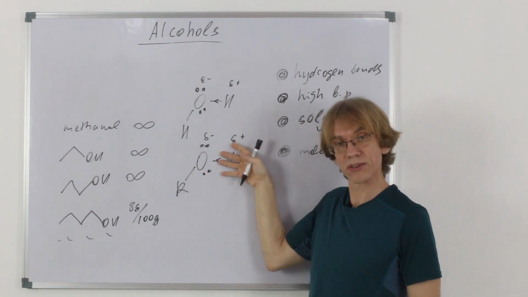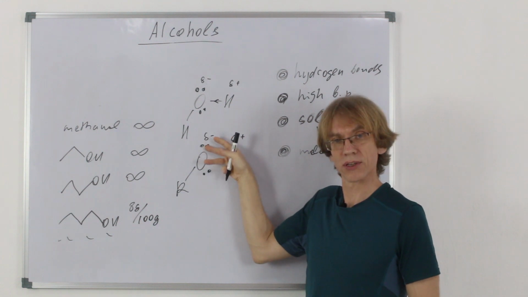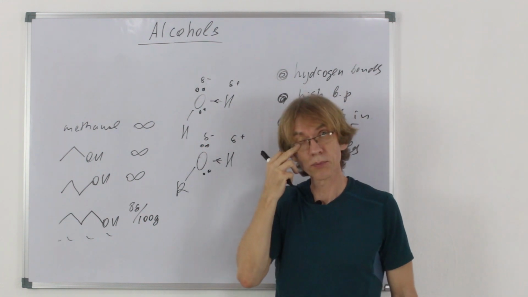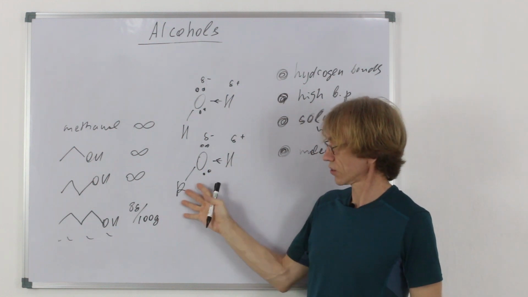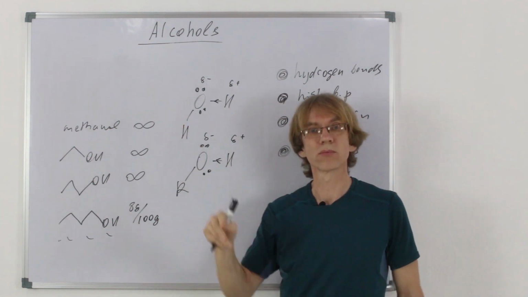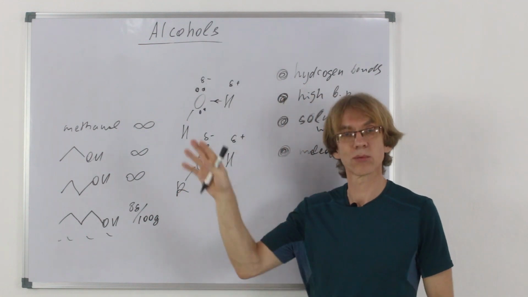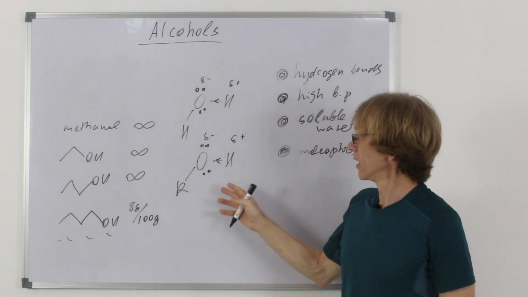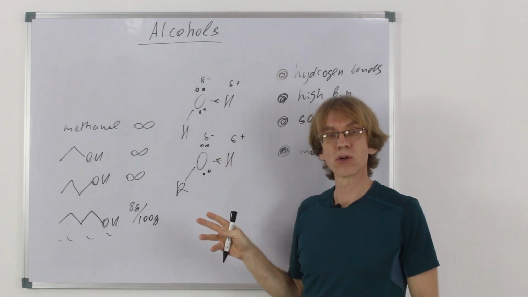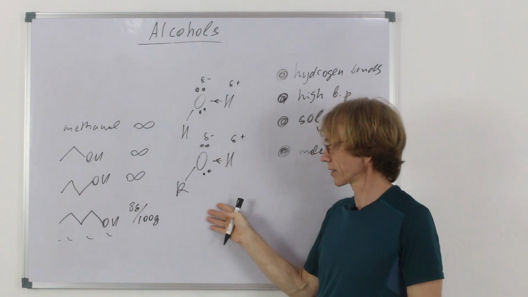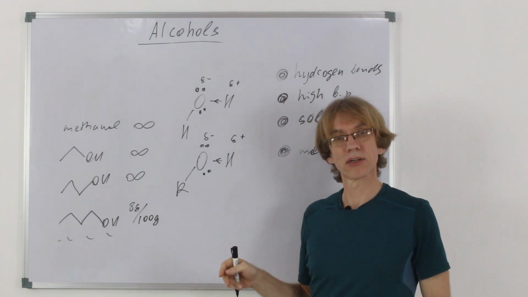If this hydrogen is out and there is a negative charge, it becomes a strong nucleophile. And you can understand, it would add this chain through the oxygen atom to some carbon. If it attacks another alcohol, an ether would be formed, two alkyl groups connected by a single oxygen.